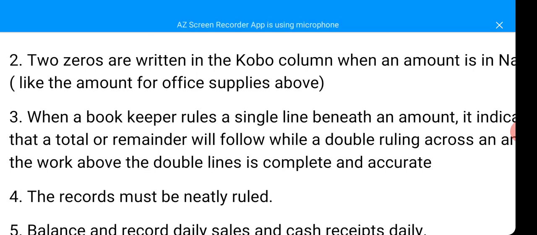Are you there? But if you haven't arrived at the final figure or total, you give it one line, and it shows that probably you're going to put the total under it or the remainder under it. But when you have two lines beneath the figure, it shows that you have completed that transaction. The final answer is that figure.